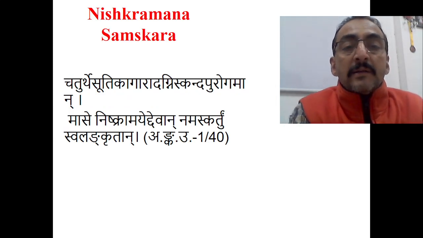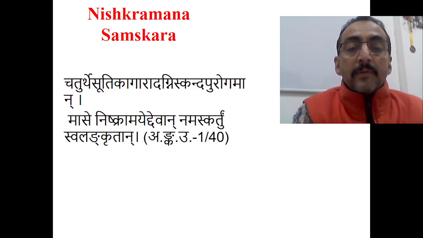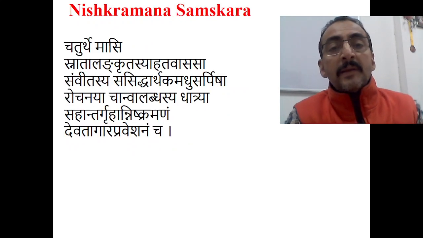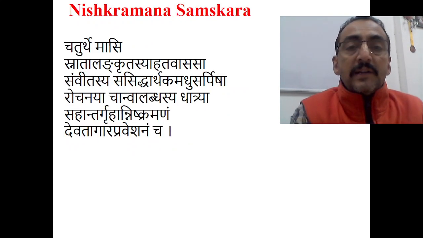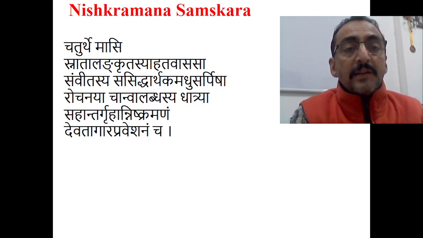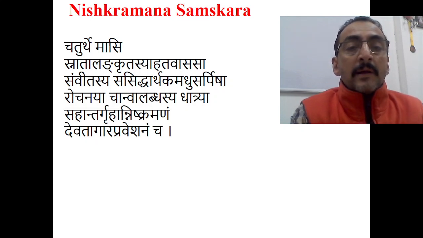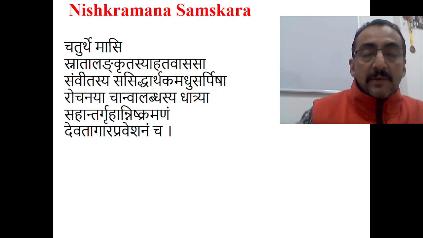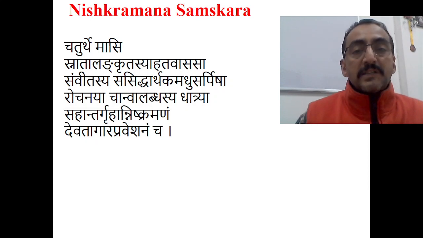Chaturte Sutikagara Agni Skanda Progamahan Mase Nishkramayet Vahan Namaskartuhu Swalankratan. This is the reference given in Ashtanga Hridaya, Uttar Tantra, first chapter, 40th shloka. Similarly, Kashyapa Samhita gives the detailed explanation of Nishkramana Samskara. Kashyapa says, Chaturte Masi, Snataha, Alankrityaha, then Samvitasyaha. So like this, Devatagara Praveshagamanam. So like this, he gives the details of Nishkramana Samskara.